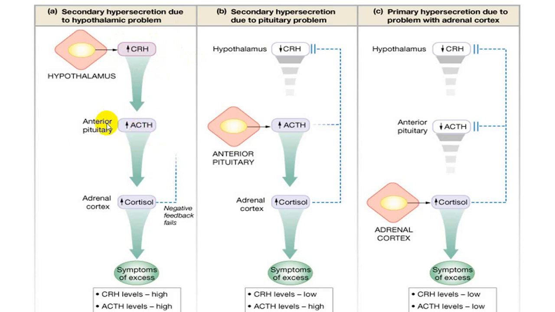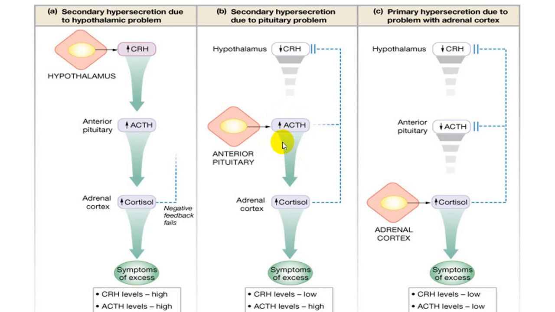So we call it a secondary pituitary disorder. This is secondary to the hypothalamus. But if the pituitary gland itself is producing hyperproduction, then this will be primary.